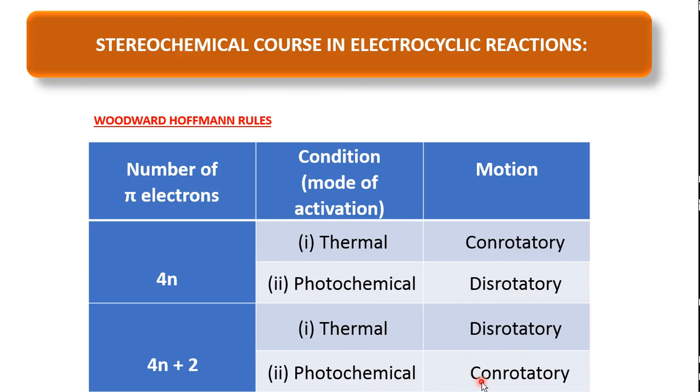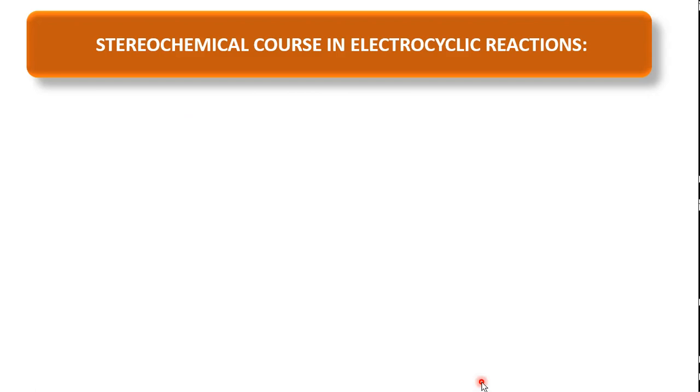So we have to predict these Woodward-Hoffmann selection rules based on different theories. Let's see some examples. In this system, 2 pi bonds are present, therefore it is called 4n pi electrocyclization. Under thermal condition, con mode of rotation takes place.